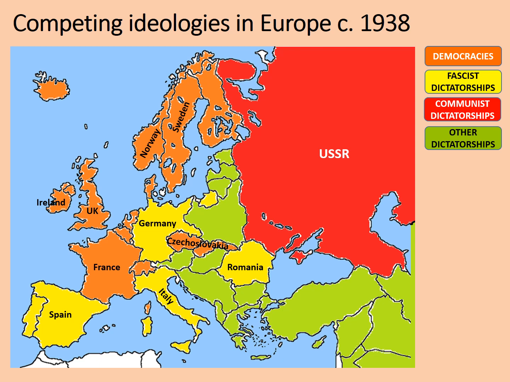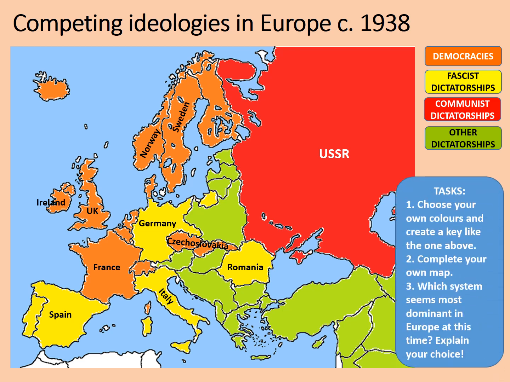So we can see that Europe is a patchwork of these different ideologies. Typically, democracies tend to be in the west of Europe. Fascist dictatorships are sort of spread throughout Europe from the west to the Central European region, and communism is dominant in the east with the USSR. It should be pointed out that the USSR included countries in addition to Russia. It's not just the country that we call Russia today.